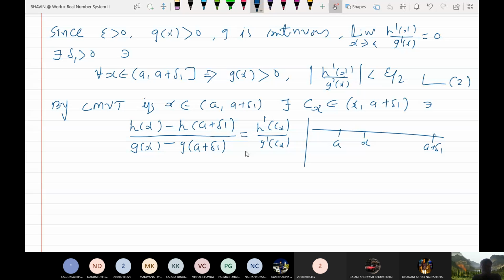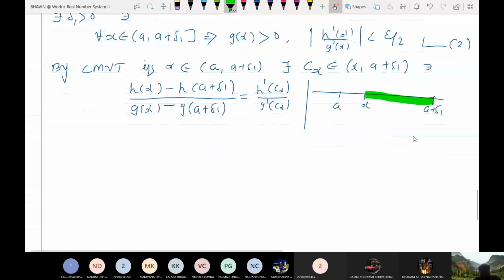Yes sir. So I have applied Cauchy's mean value theorem in the interval from x to a plus delta 1. You can also write it this way: h(a plus delta 1) minus h(x) upon g(a plus delta 1) minus g(x), but both are the same, isn't it? Fine. So now your c(x) is somewhere here.